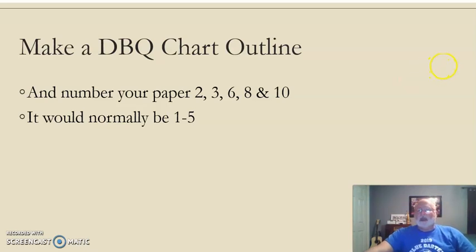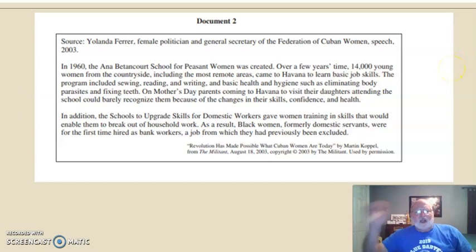So just number this on your paper, and we're going to go through the documents, and you're going to jot down your first impressions. Okay, so here's the first document. I always tell my students to read who said it first, the attribution line. Sometimes it's at the top, sometimes it's at the bottom. Who said it and when they said it. So this is Yolanda Ferrer, female politician, General Secretary of the Federation of Cuban Women. And actually, why don't we at this point have you pause the video and read it yourself.